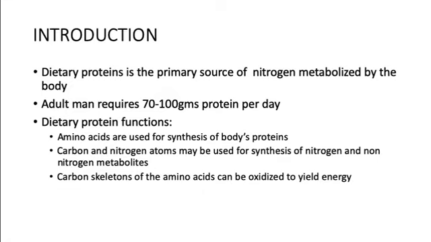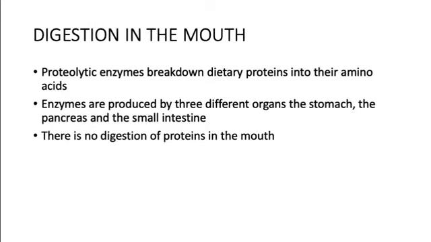So now when we move on to the digestion of proteins, you should know the digestion that takes part in the different parts of the gastrointestinal tract, like the mouth, the stomach, and then the intestine. When we talk about the digestion, the most important proteolytic enzymes break proteins down into their amino acids. But the enzymes are produced by different organs in the body, especially the stomach, the pancreas, and the small intestine.